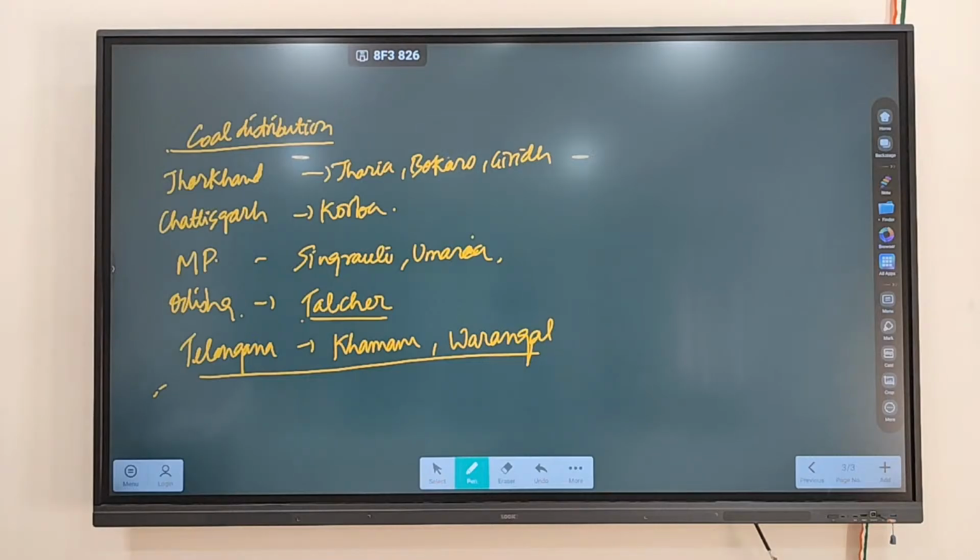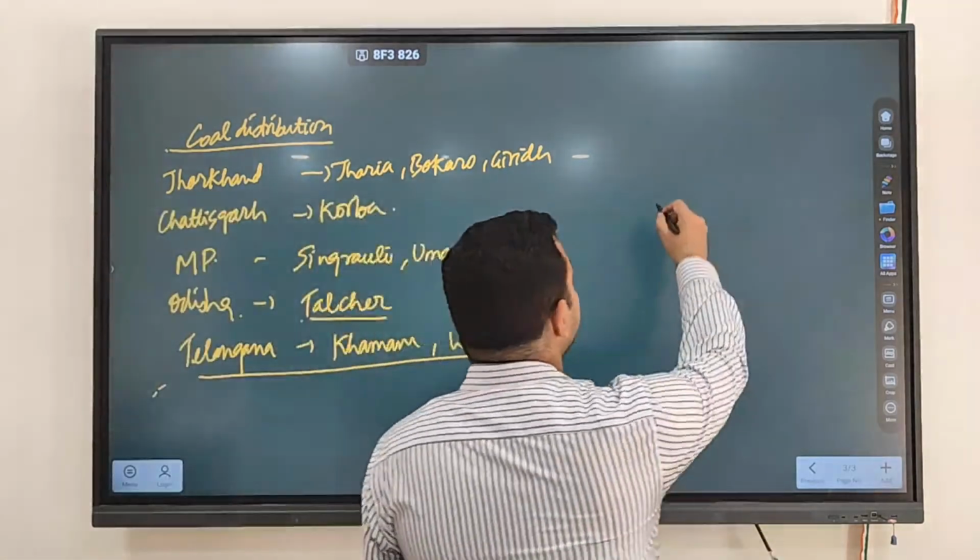Clear? So all these, which type of coal are you finding? These are Gondwana coal, that you have to keep in mind. Clear? Now, tertiary coal you're going to find in what?